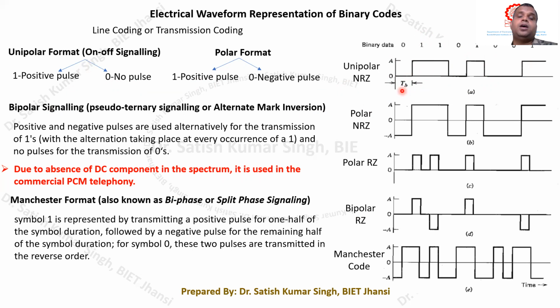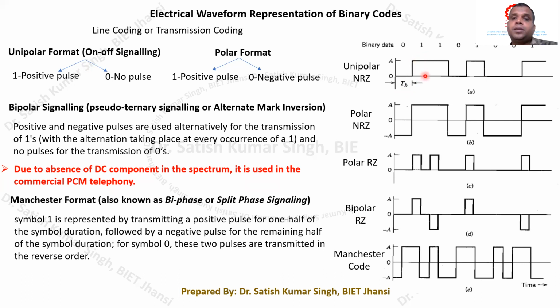Okay, it will be sent, it will be generated for the entire bit duration TB. Okay, I will be explaining to you what is return to 0. What is return to 0? If it is return to 0, what would happen is just for the TB by 2 duration, this bit should be transmitted and again it will come back to 0.